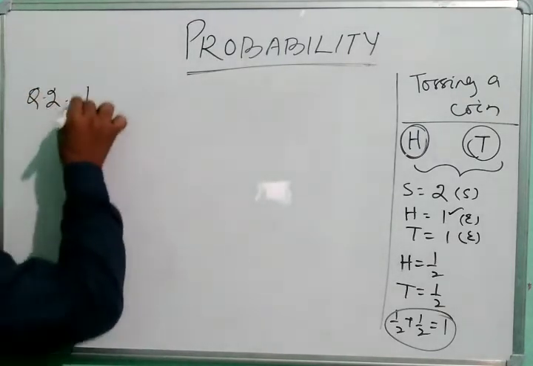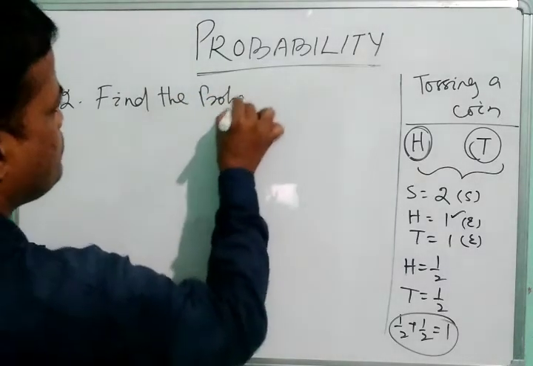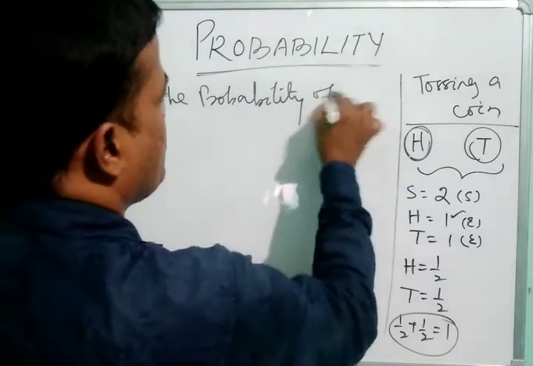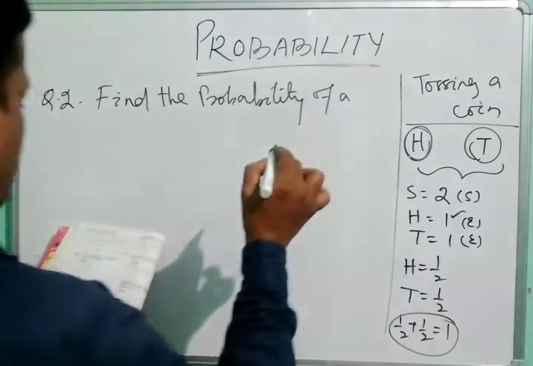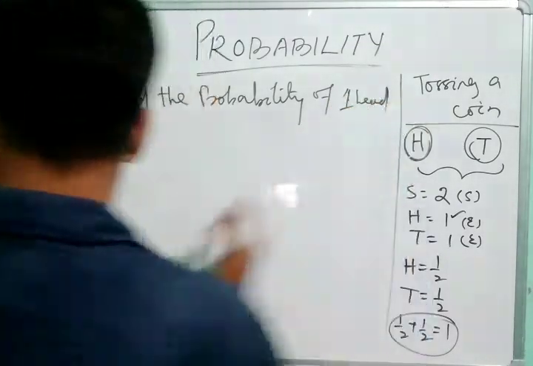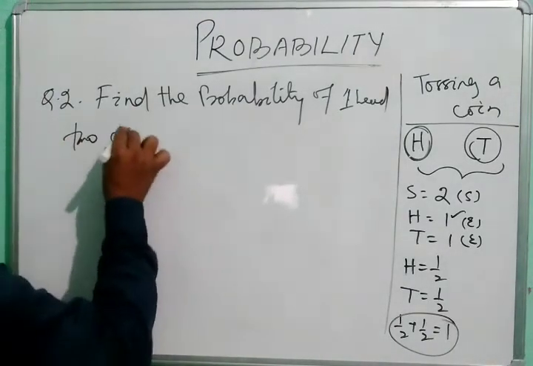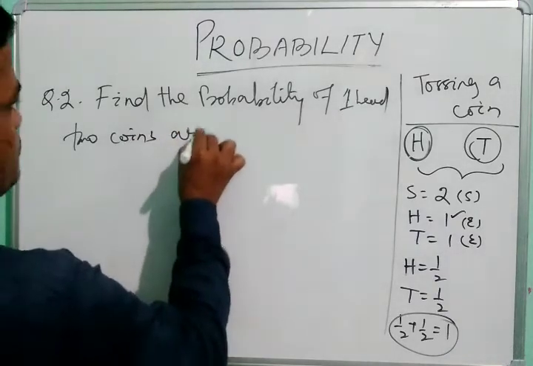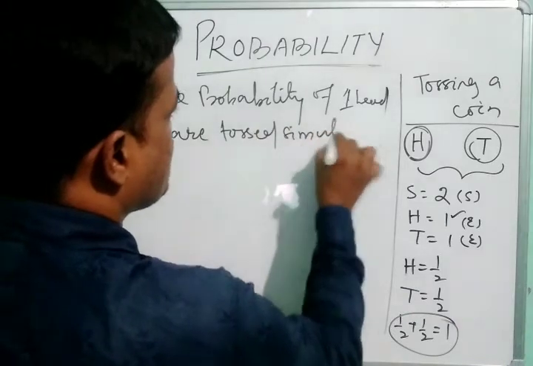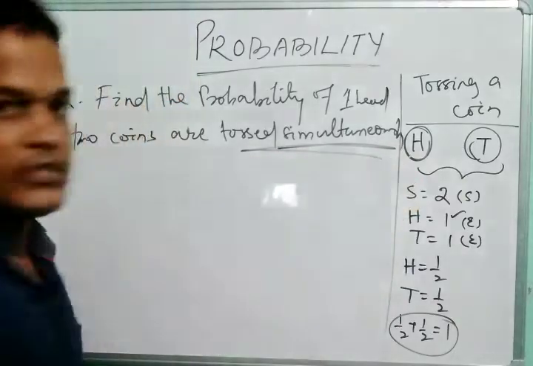Question number 2. Find the probability of one head when two coins are tossed simultaneously.